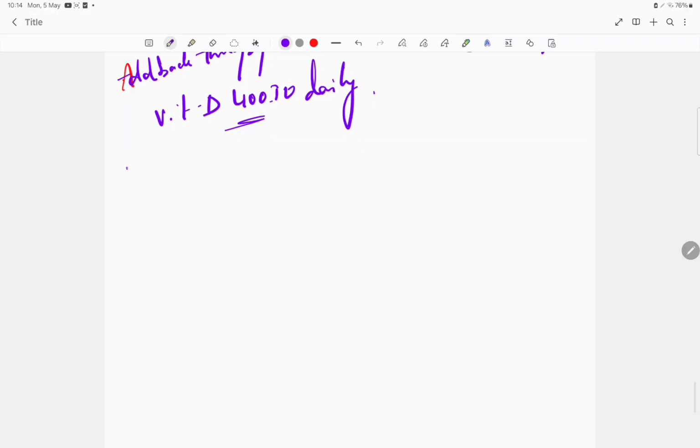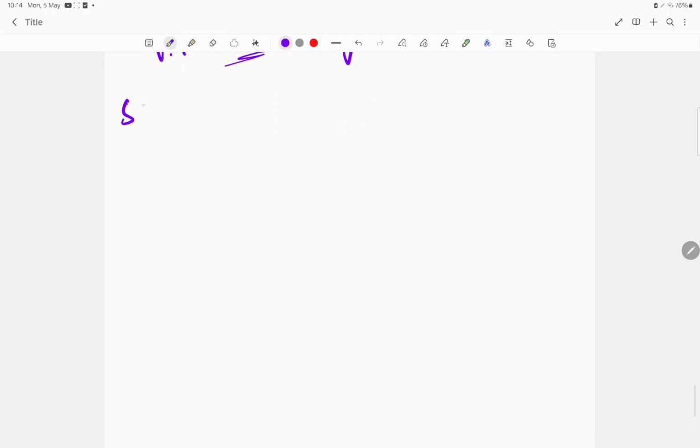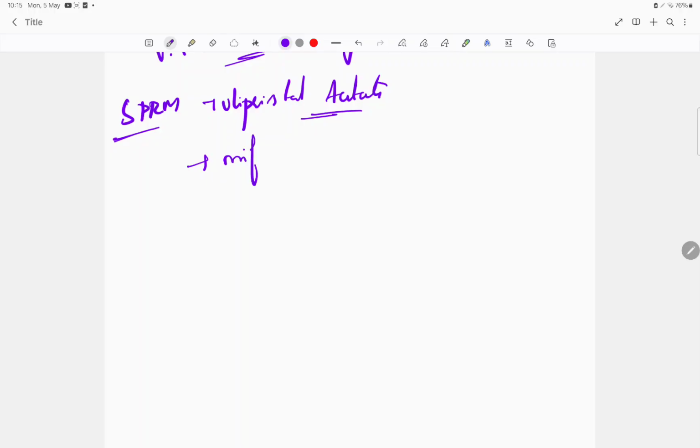And there is something called another drug class. This is SPRM, that is selective progesterone receptor modulator. So what is the drug that everyone knows? It's also easy, you must be knowing: ulipristal acetate. And the drug which you use for MTP, that is also mifepristone. It's also called RU486. So these are the drugs that we give.